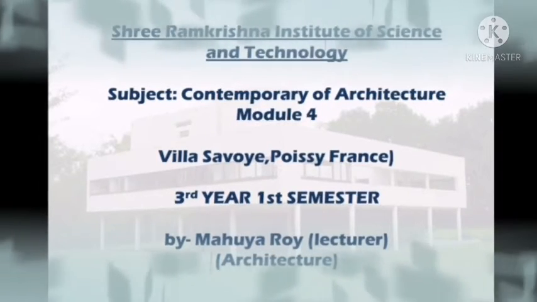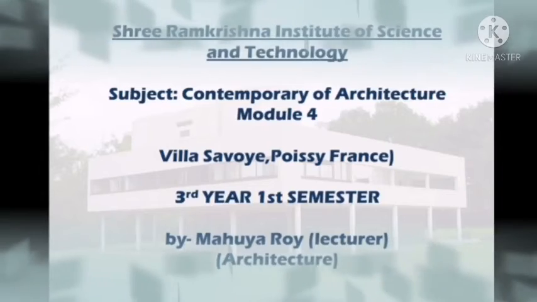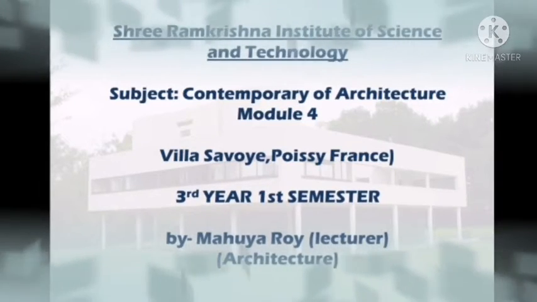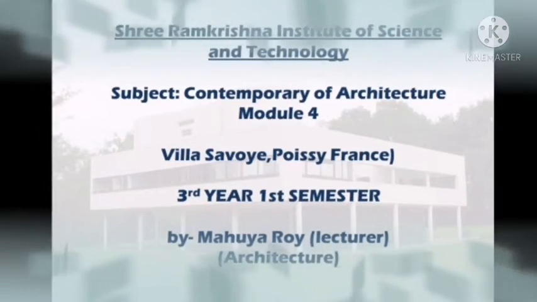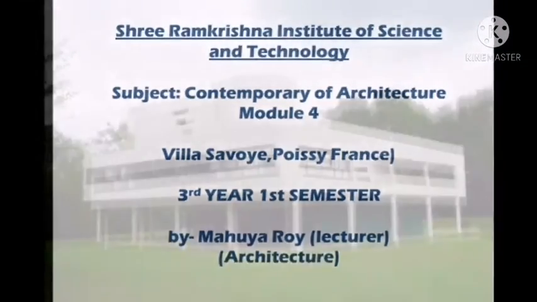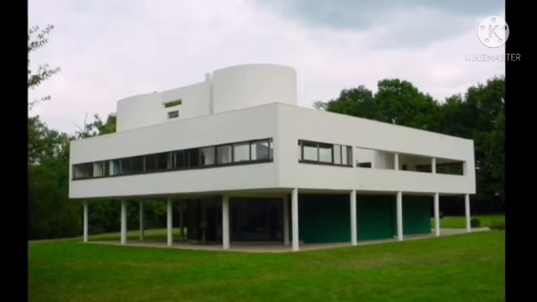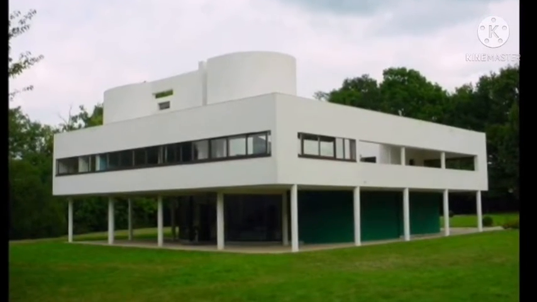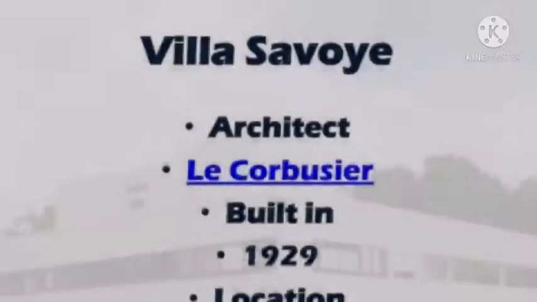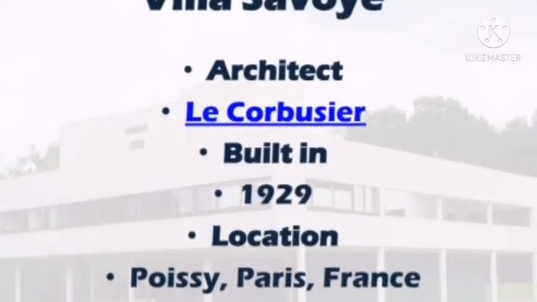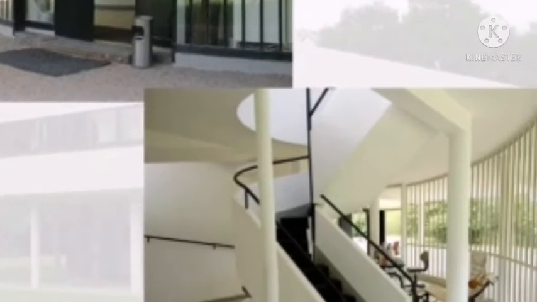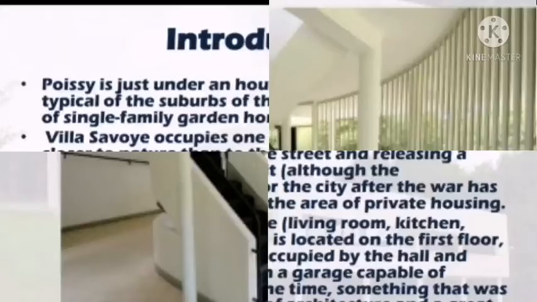Today my topic is Villa Savoye Poissy, which is an example of the International Style. The architect was Le Corbusier, and the subject is Contemporary Architecture, Module 4. Now my slide shows the elevation of Villa Savoye Poissy, the pictorial view, and the architect Le Corbusier, built in 1929, location Poissy, Paris, France. I will show the total exterior and interior views.